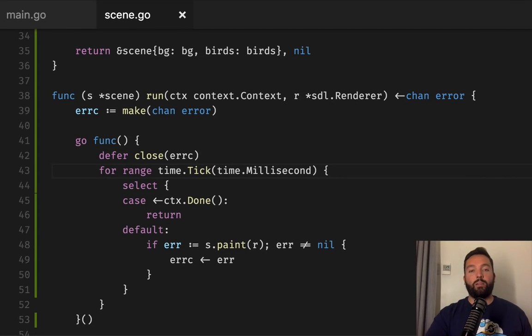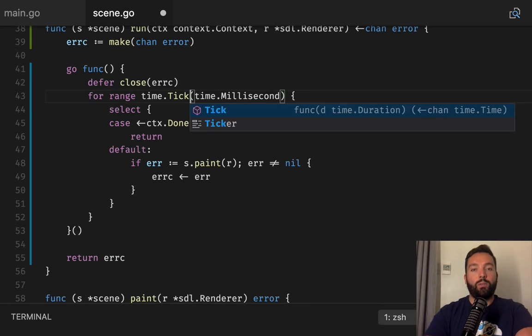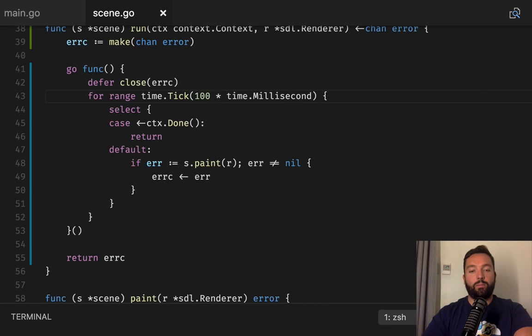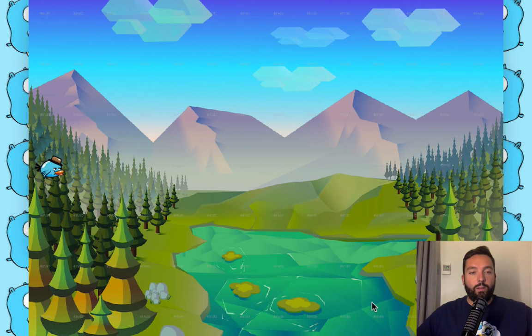So every millisecond, we're going to either verify if we should be done, or if we should be painting something else. Let's see if that slows it down a little bit. I think it did. So let's do 100 milliseconds. There you go. Now it's actually moving at a decent speed.